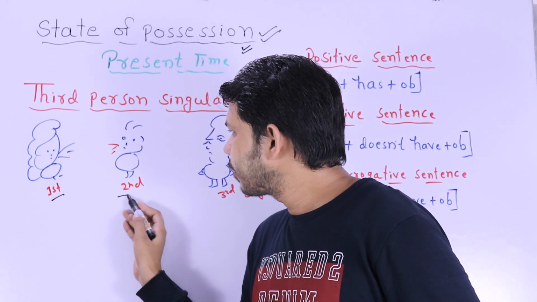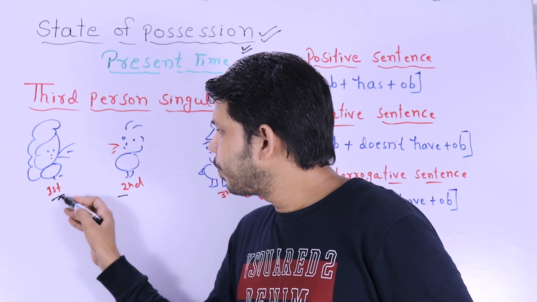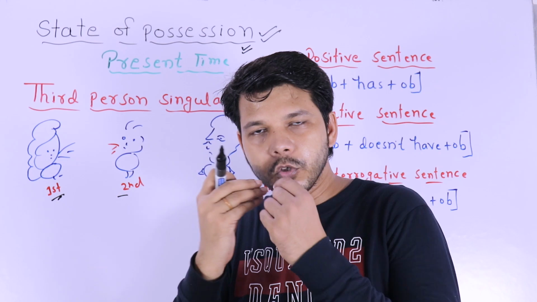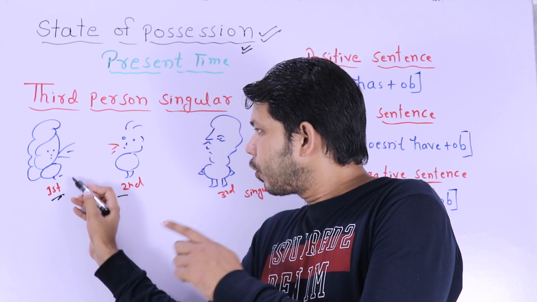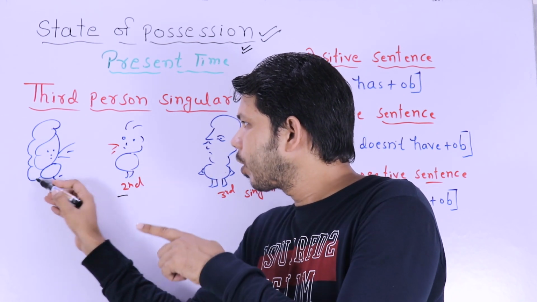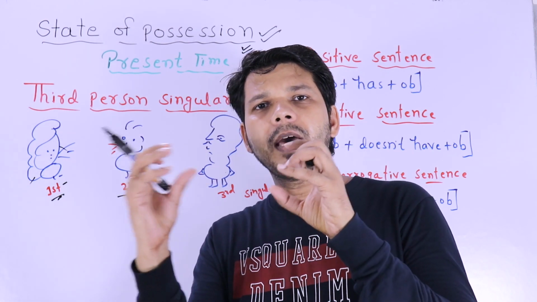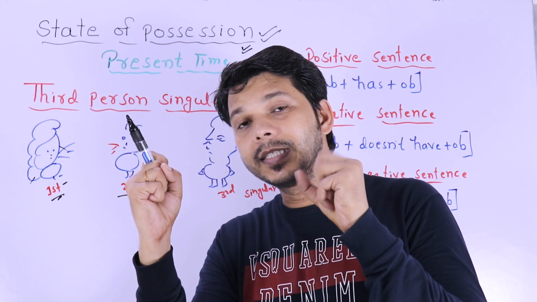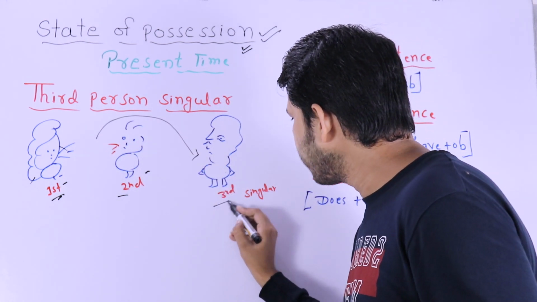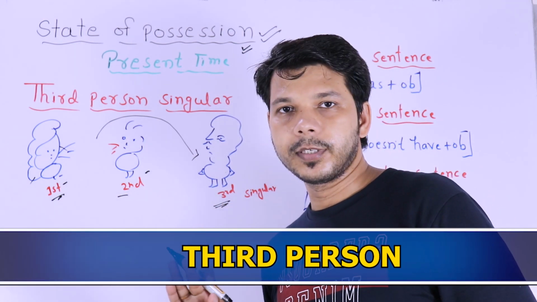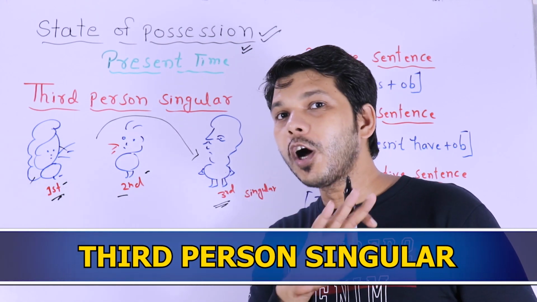See, there are two people talking to each other. So this person who is asking a question, who is first opening the mouth and saying something, is the first person. The person in front of this first person, listening to him or her, if there is a girl listening to her, is called the second person. It means two people are talking, one is the first person, another is the second person. And they both are talking about someone. So this person is called the third person. Today we are going to talk about third person singular, not plural.